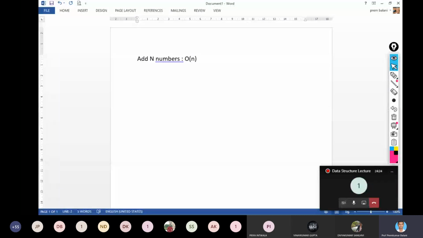For matrix multiplication, one for loop will not suffice. We will have to take two nested for loops. So the complexity of this algorithm would be n square.